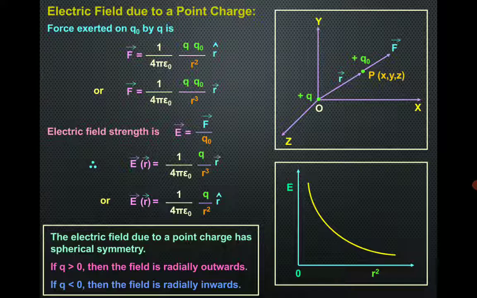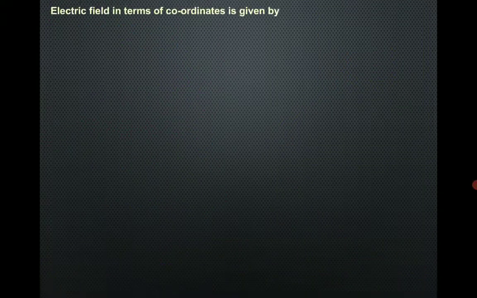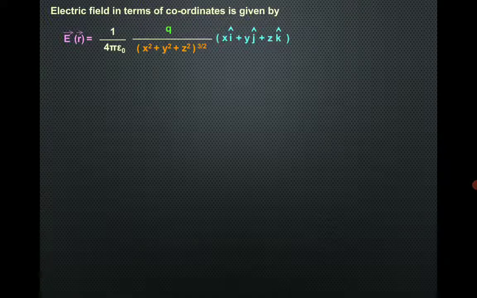Next, electric field in terms of coordinates can be given as vector E at the position vector r is equal to 1 upon 4 pi epsilon naught, q upon (x square plus y square plus z square) to the power 3 by 2, bracket x i cap plus y j cap plus z k cap.